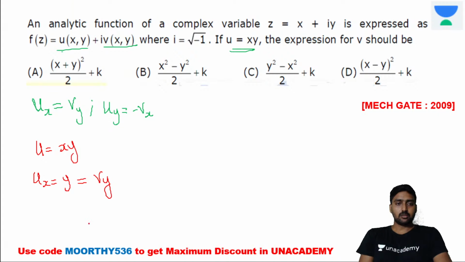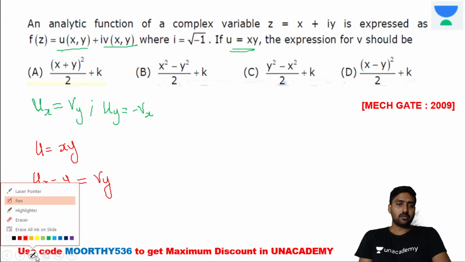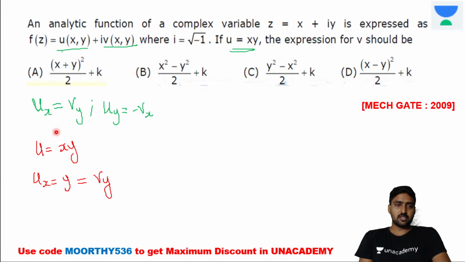So now from this equation check it. What value are we getting? First one, ux is equal to y. Therefore it's equal to vy, right? Now if you differentiate the v with respect to y, we will get y. Now differentiate it with respect to y. We won't get it, right? It's not possible. So 2 into x plus y into 1 divided by 2, x plus y we are getting, it's not possible.